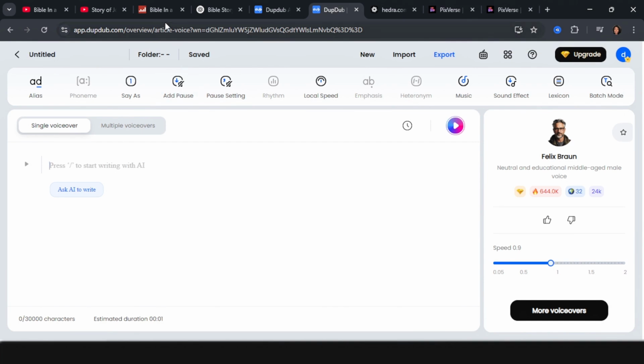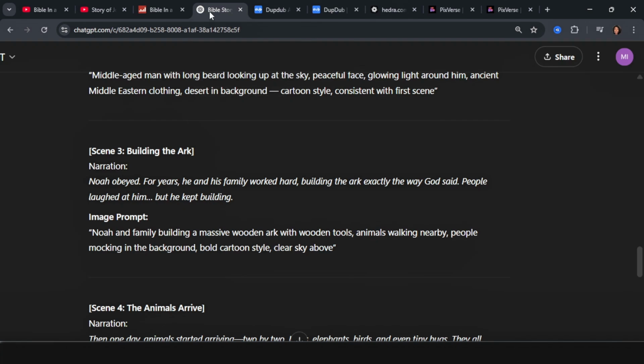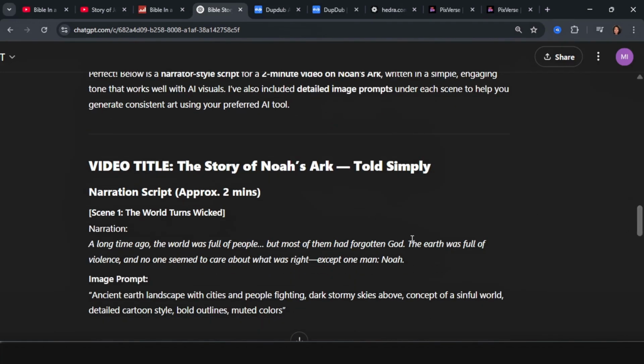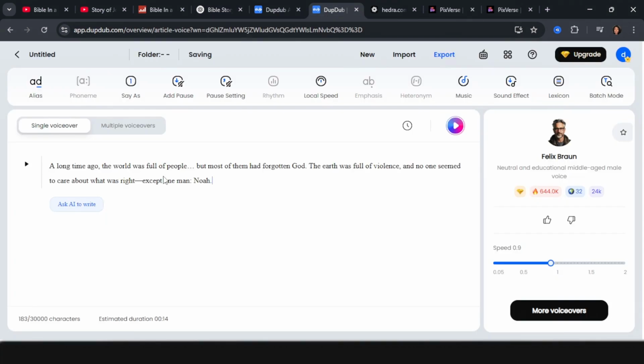Now, what we're going to do is we're going to be going back to ChatGPT and we're going to be taking the scenes one by one. The reason why we're going to be doing this is because we want to be able to compare our videos easily. So the first narrator script is this, and we're going to copy it. We're going to go to this AI tool and we're going to paste it. And we're going to click on this generate full text.